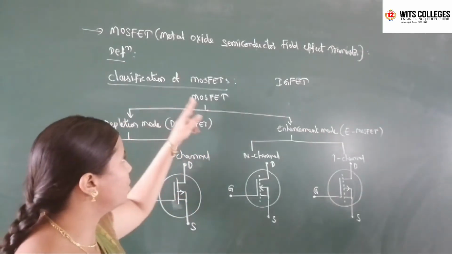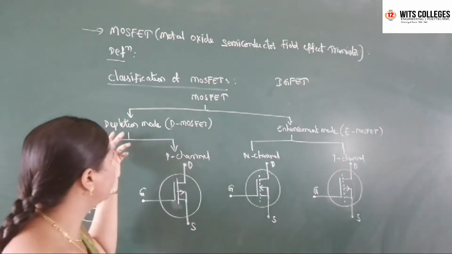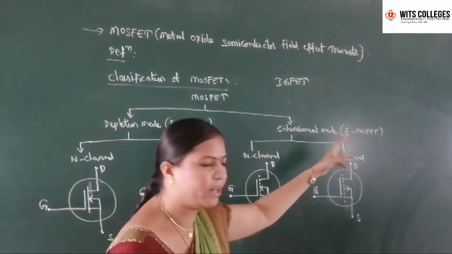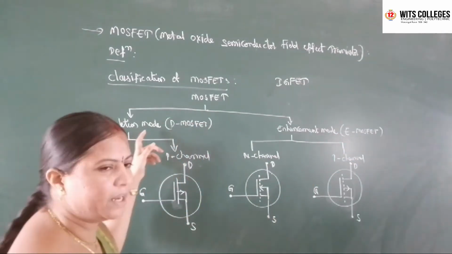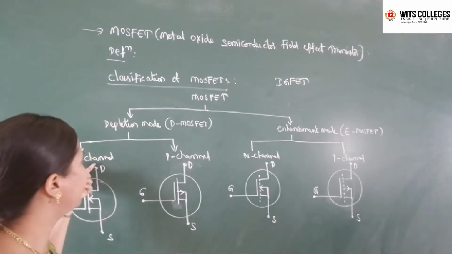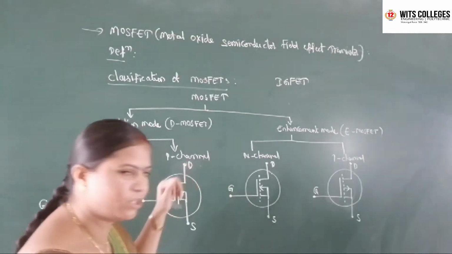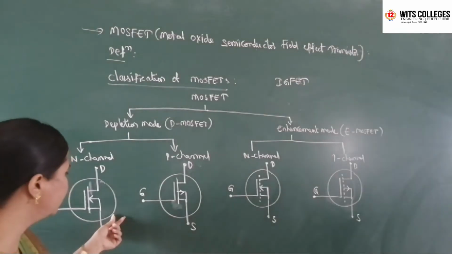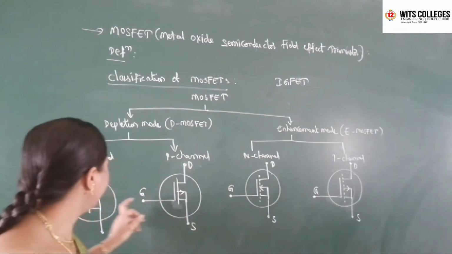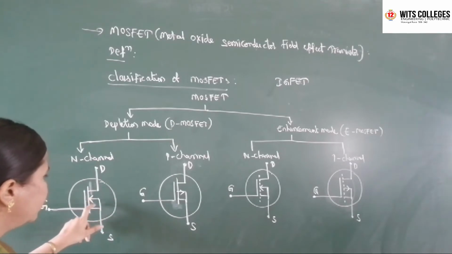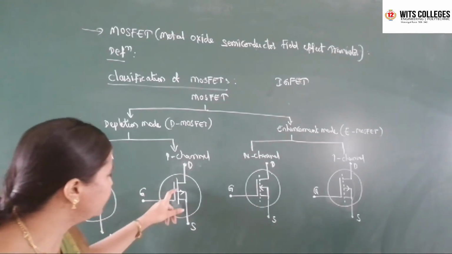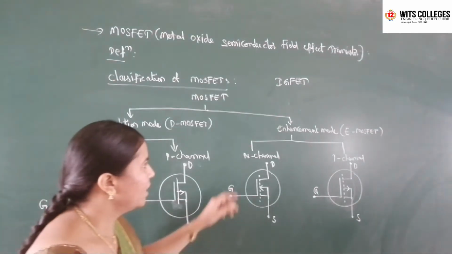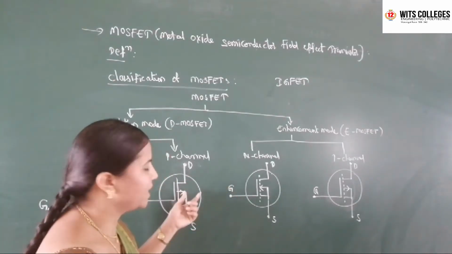Coming to the classification of MOSFET, MOSFETs are classified into two types: depletion MOSFET or DMOSFET, and enhancement MOSFET or EMOSFET. If you take depletion MOSFET, you have two types: N-channel depletion MOSFET and P-channel depletion MOSFET. This is the symbol of the DMOSFET. Here N-channel means the arrow mark is inside, and P-channel means the arrow mark is outside. These are the circuit symbols of the N-channel and P-channel DMOSFETs.